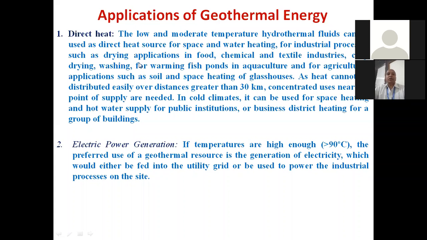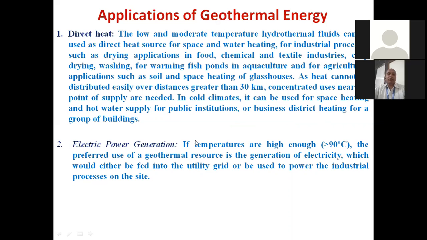For industrial processes such as drying, application in food, chemical and textile industry, crop drying, washing, warming, fish ponds in aquaculture, and for agricultural applications, the soil and space heating of glass houses. As heat cannot be distributed easily over long distances, its use is suggested in the nearby areas only. In cold climates, it can be used for space heating and for water supply for public institutions, business heating, and